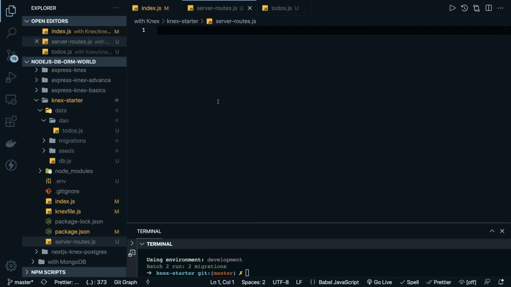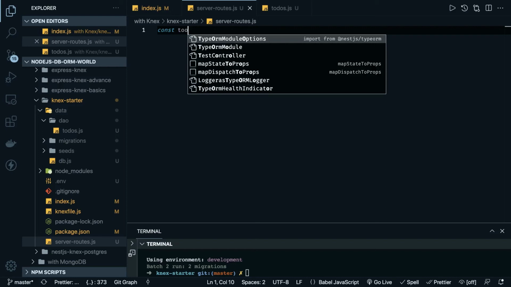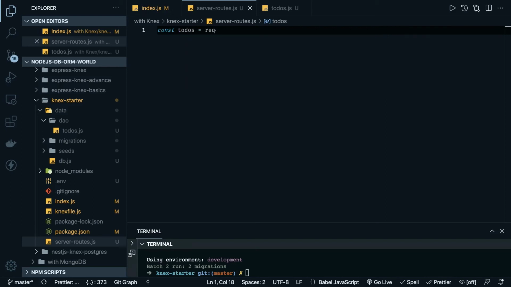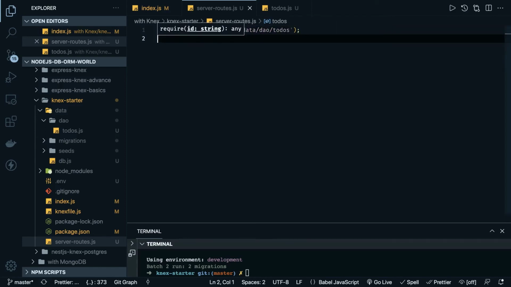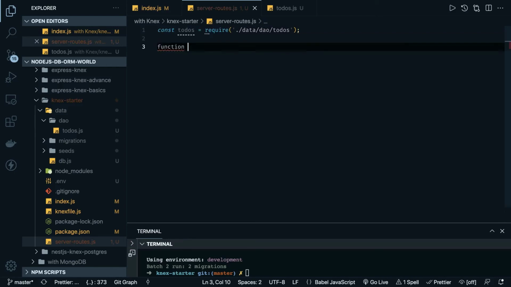Here we can say const todos equals require. We are requiring this from the data layer. Inside data we have DAO, and inside that we have todos. We just need to call these methods which are defined here, and here we can call the create to-do function, which we have defined inside a router handler.